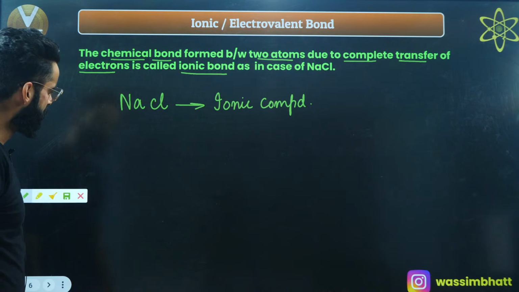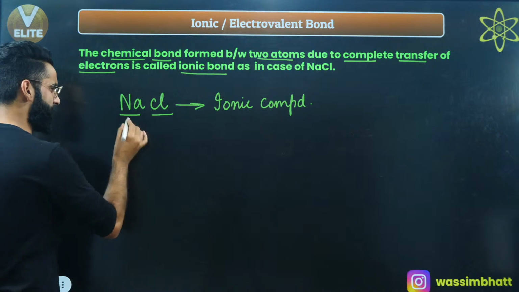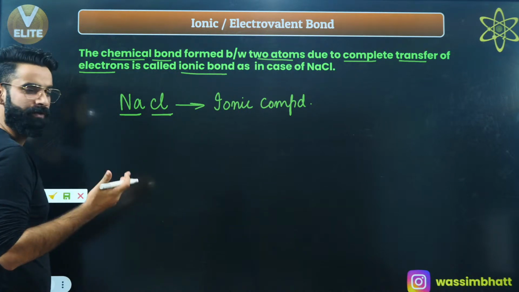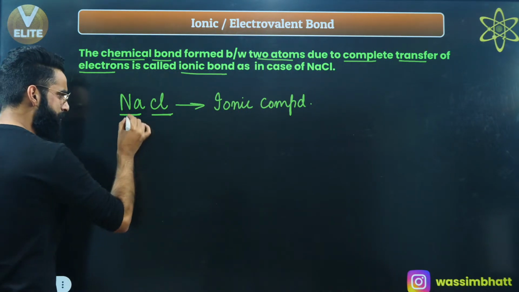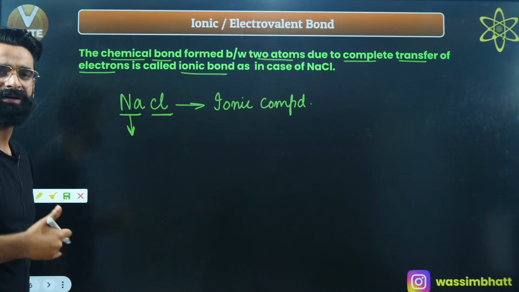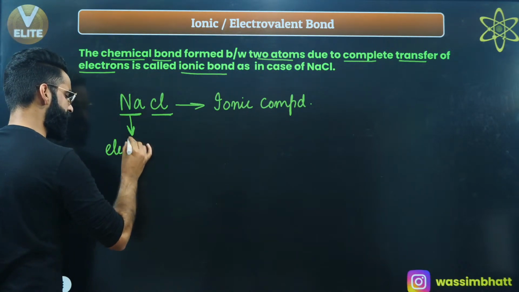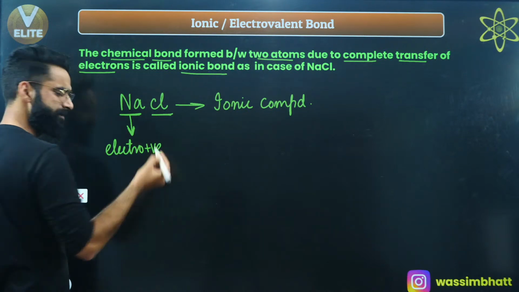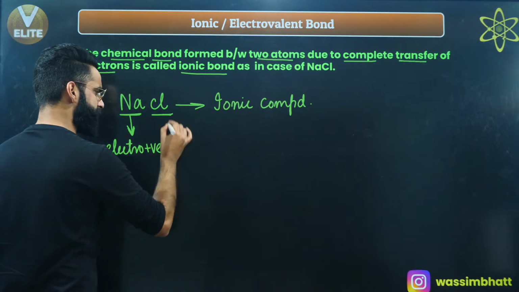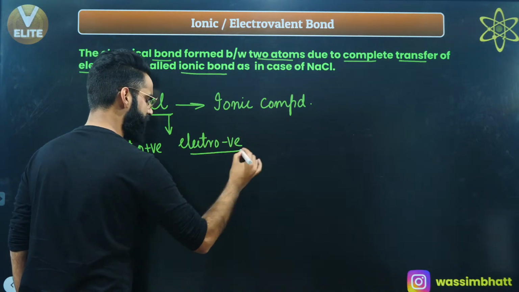First of all, in the case of NaCl, you have got 2 elements. One is sodium, one is chlorine. As you all must be knowing, sodium is the example of a typical metal, and chlorine is the example of a typical non-metal. Metals have got strong electropositive character. Metals have a high tendency to lose electrons. It is a property of the metals to lose electrons. Similarly, chlorine is a non-metal, so it is basically electronegative in nature.